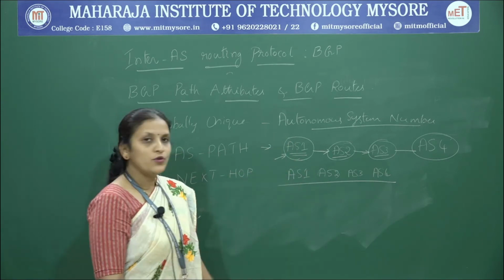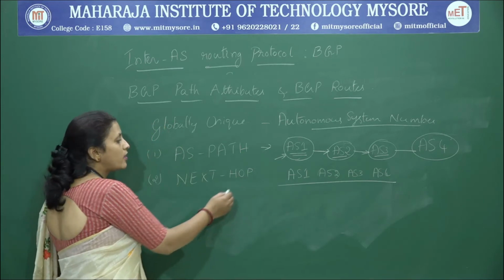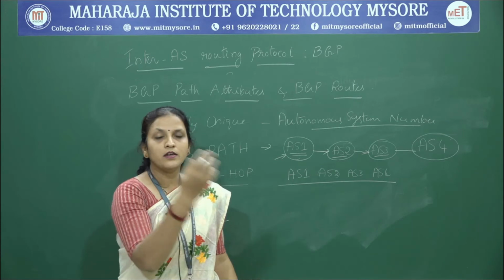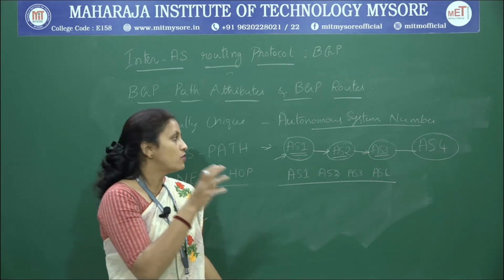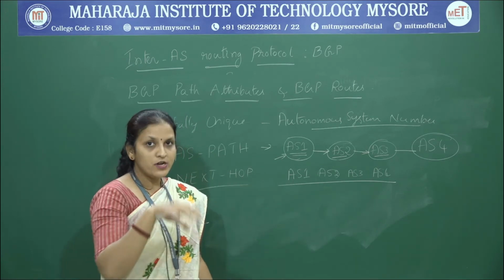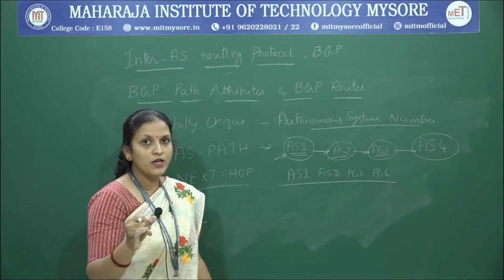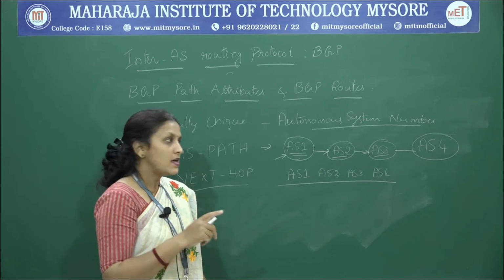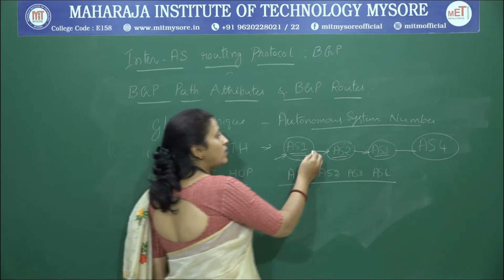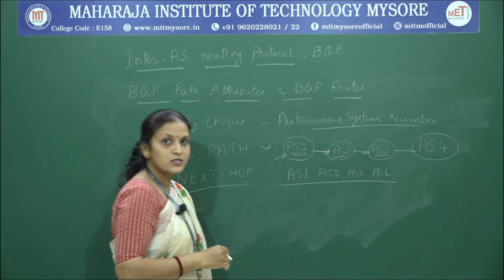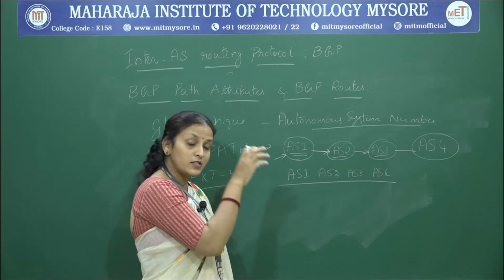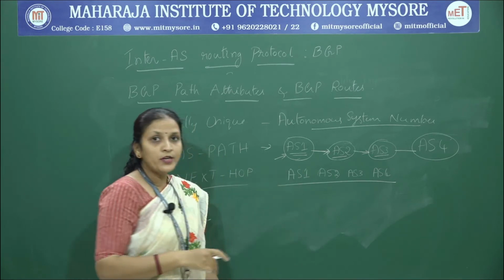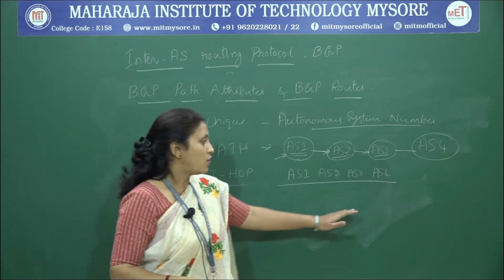That is one attribute. The next very important attribute is next hop. When a packet has reached a particular autonomous system inside which we have a destination router, the packet moves from one autonomous system to another, but inside that autonomous system we need to propagate it to the respective router, right.